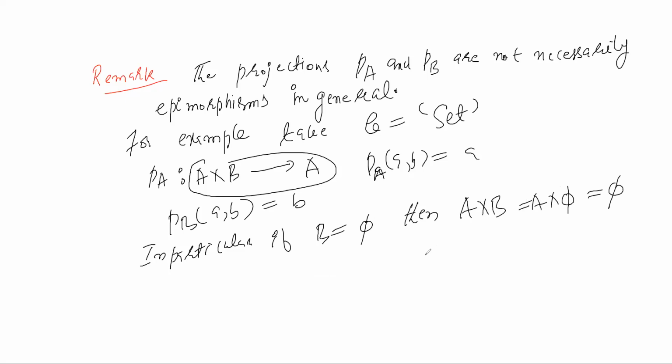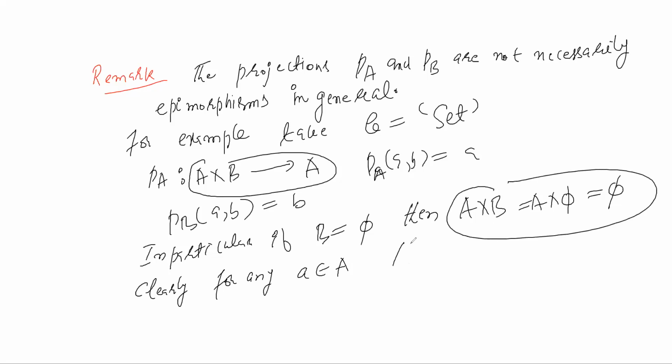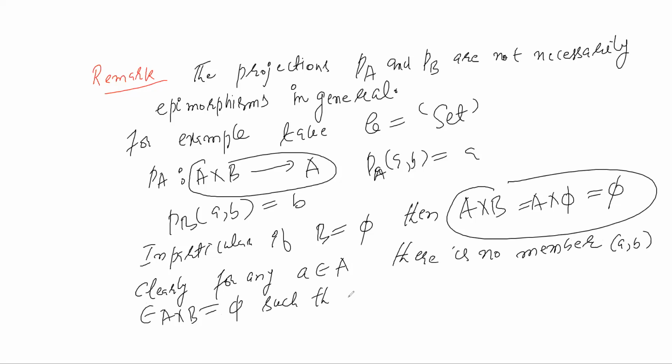So clearly, for any A in A, there is no member (A, B) belonging to A cross B, which is empty, such that PA of (A, B) is A.